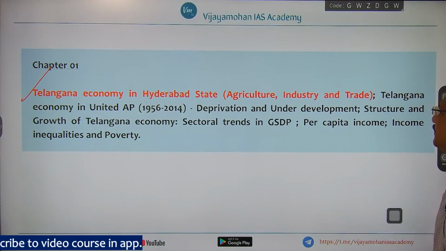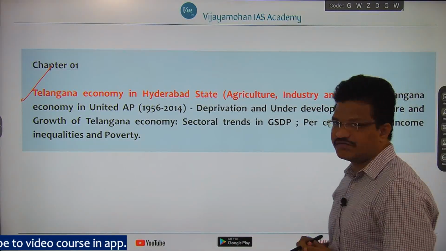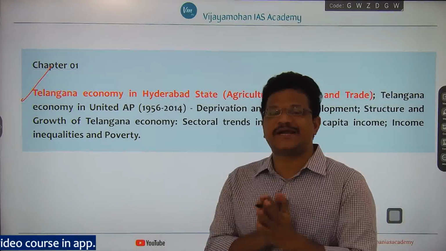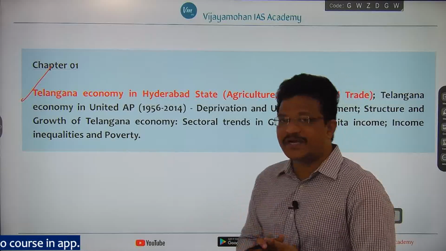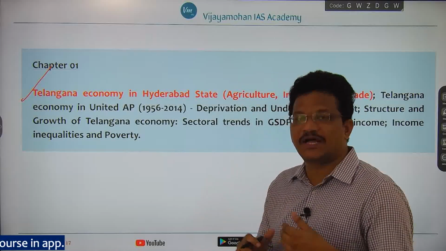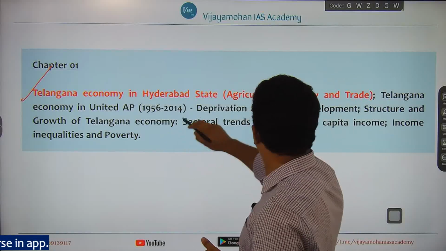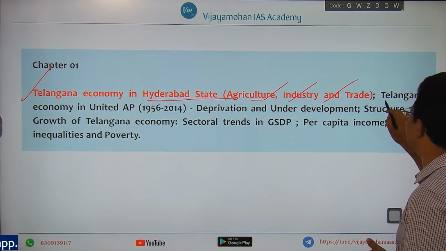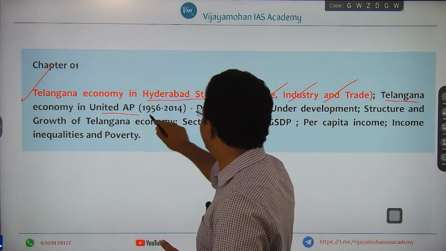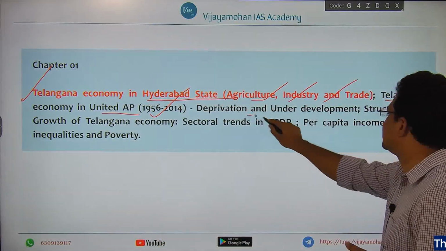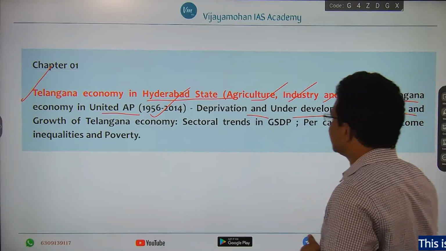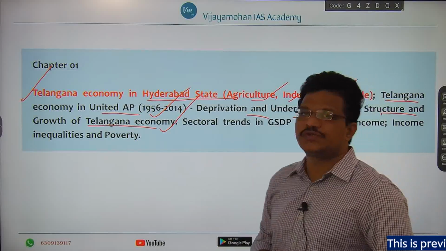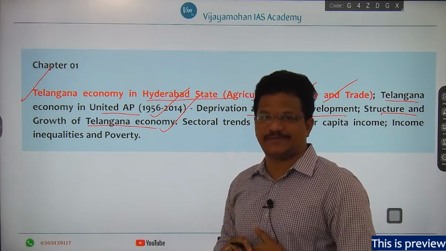See, chapter 1 is basically a mixture of core content and dynamic content, that is current related content. If you observe the first 2 or 3 items, Telangana economy in Hyderabad state, agriculture, industry, trade, and Telangana economy in United AP 1956 to 2014, deprivation and underdevelopment, structure and growth of Telangana economy, up to these 3 issues, you will find that these are core aspects.